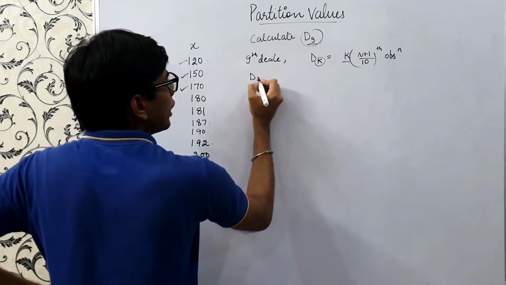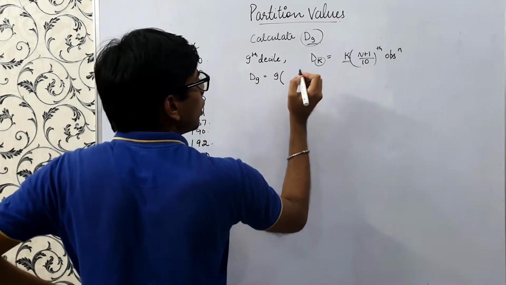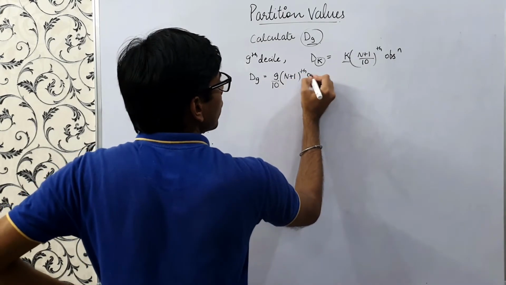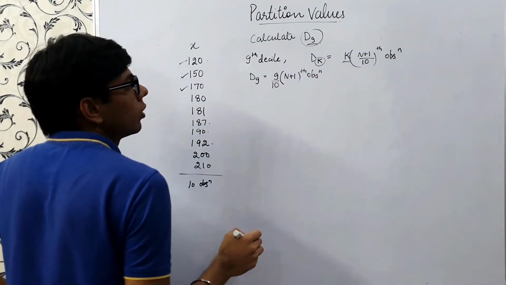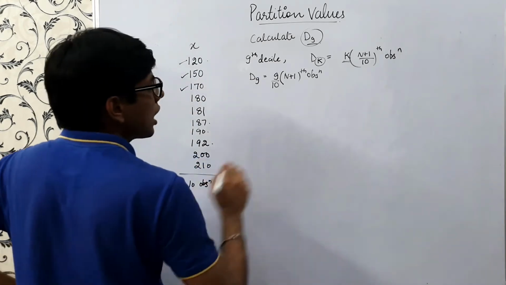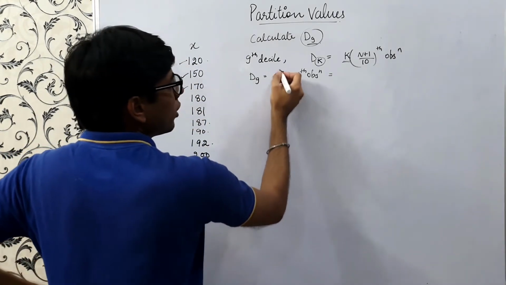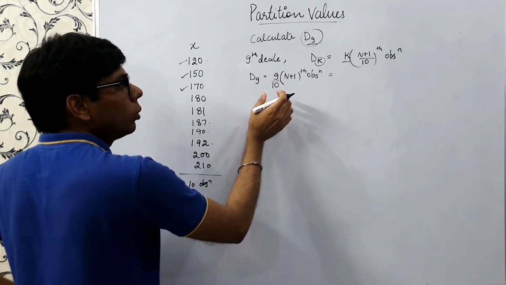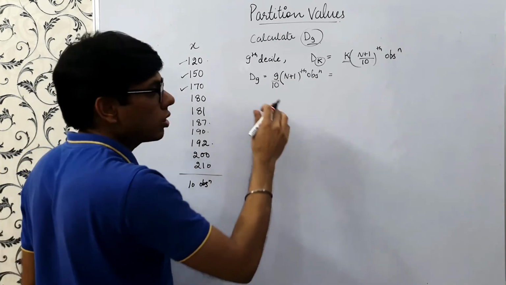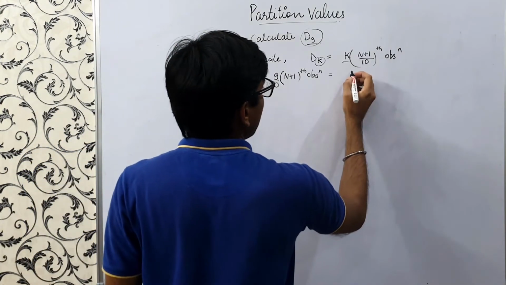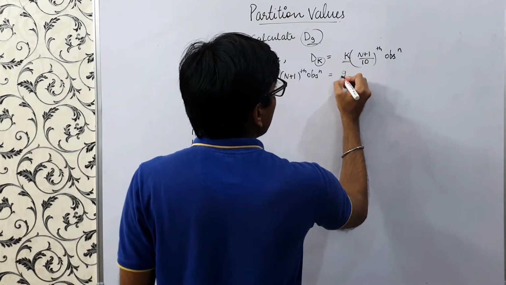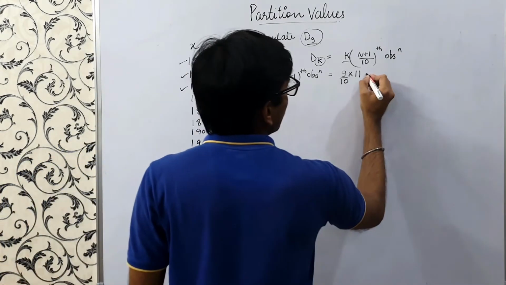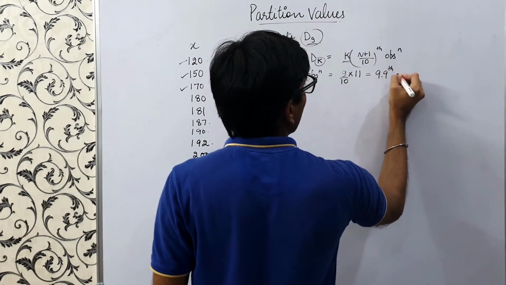So D9 would be the 9 by 10 into n plus 1th observation. This factor turns out to be 0.9, which means we are calculating the value such that 90% of the observations are less than that value. So this is 9 by 10 into 11, the 9.9th observation.